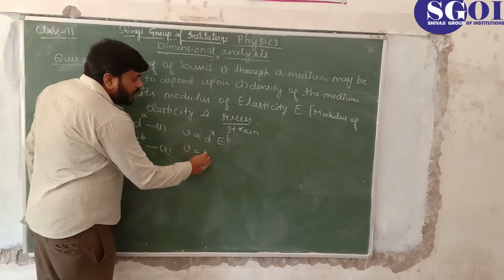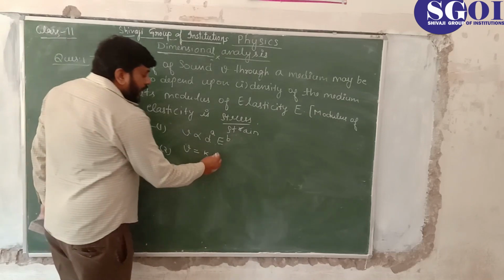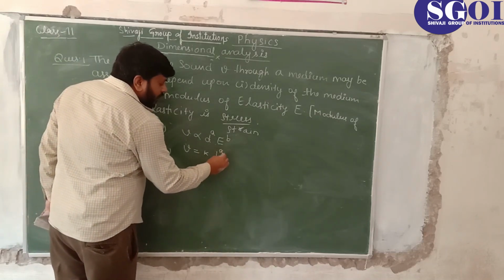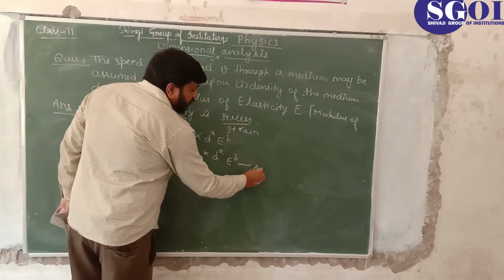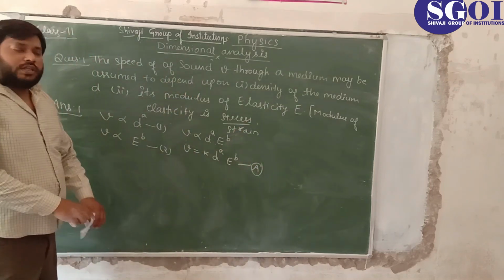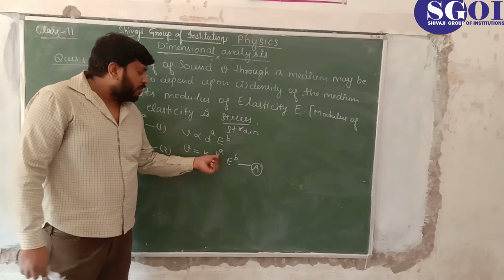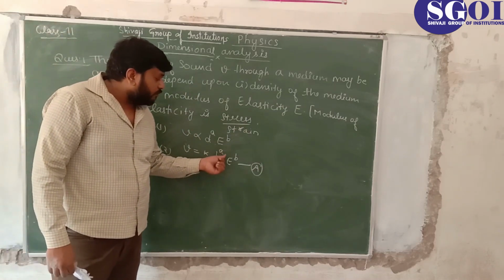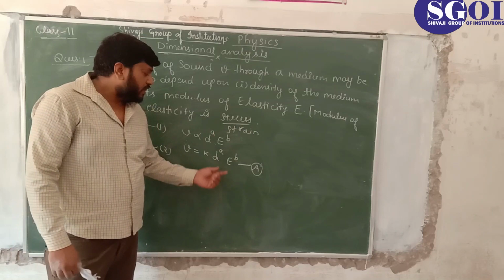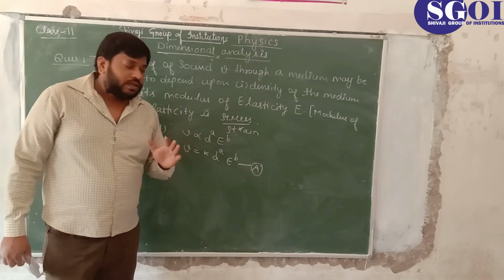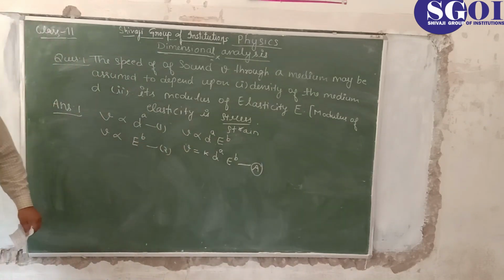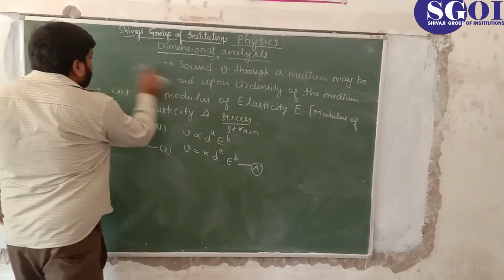So I am introducing a constant, small k, and v equals k d to the power a, E to the power b. This is equation number three. The main problem here is that we have to find the unknown variables a and b, so that we can formulate the formula for the speed of sound.